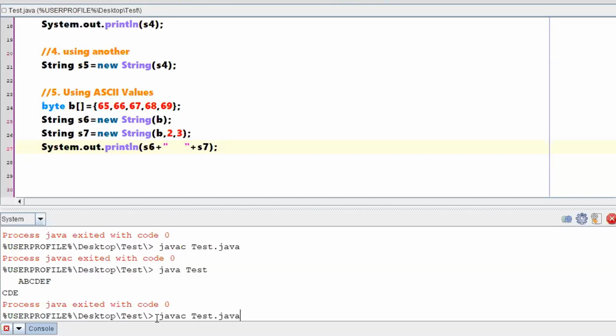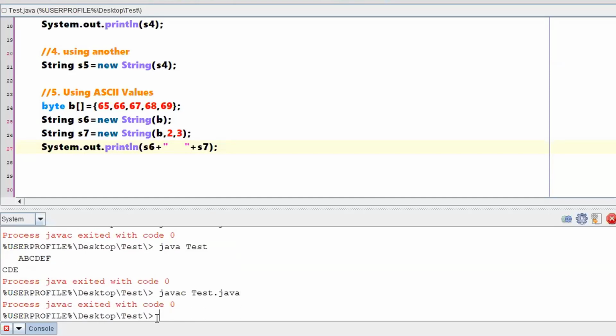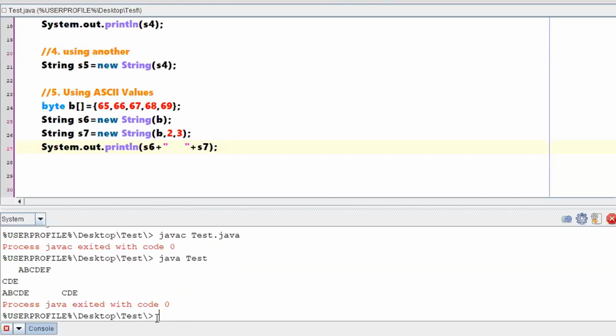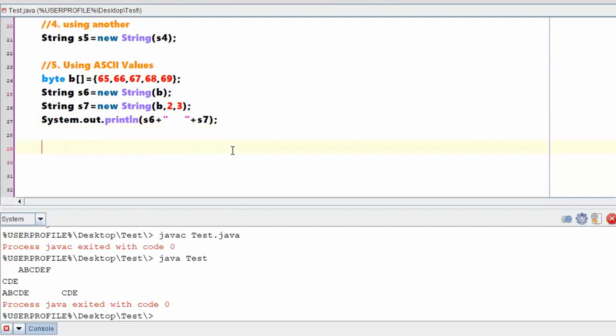Let me cross check whether things are printing according to whatever I have explained. So the ASCII value s6 is nothing but A, B, C, D, E. From that A, B, C, D, E, I wanted from index 2 three characters, so it is printing C, D, E for me. Clear with using ASCII value?